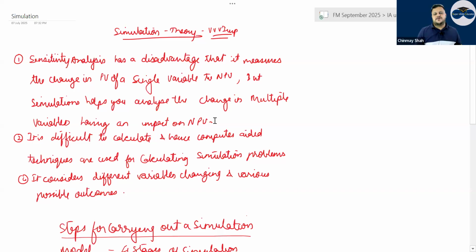Then simulation is nothing but what? One of the disadvantage of sensitivity. I am telling you, this is most important question. So many times the simulation cut copy paste question has come up, right? So the cut copy paste question says simulation theory, that is, sensitivity analysis has a disadvantage that it measures the change in present value of a single variable to NPV, correct? But simulation helps you analyze the change in multiple variables. One variable changing is sensitivity, multiple variables changing is simulation, correct? It is difficult to calculate because it is a computer-aided technique and a lot of different simulations are run, correct? And it considers different variables changing and various possible outcomes.